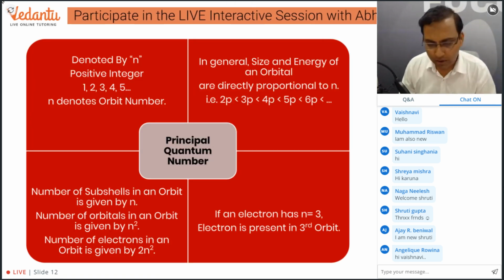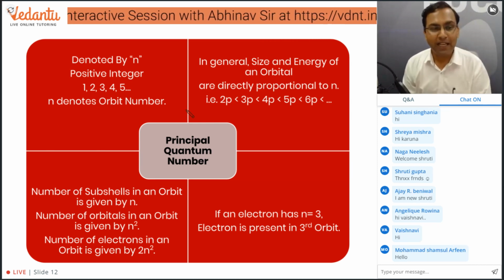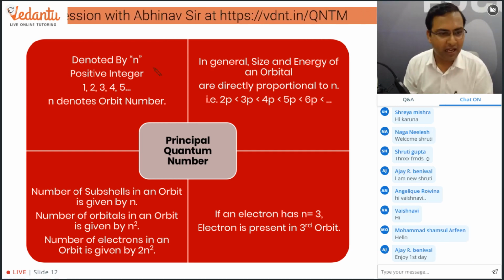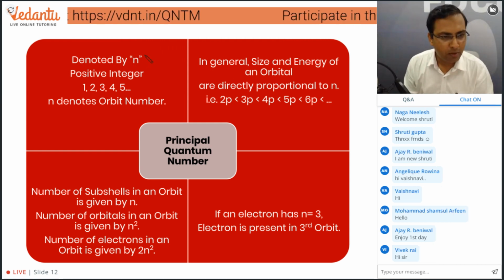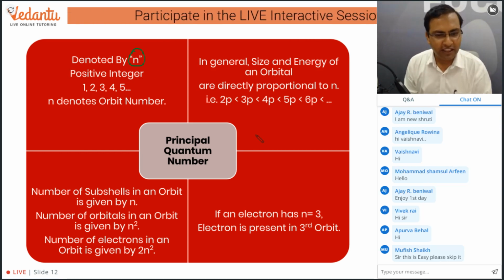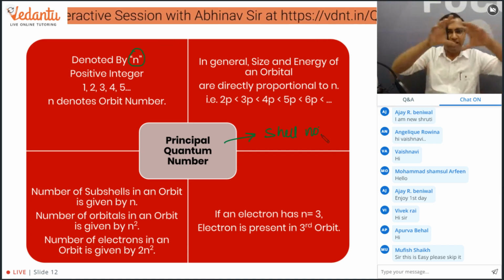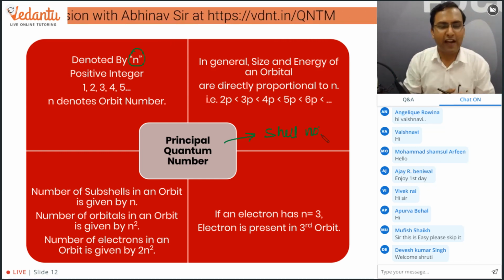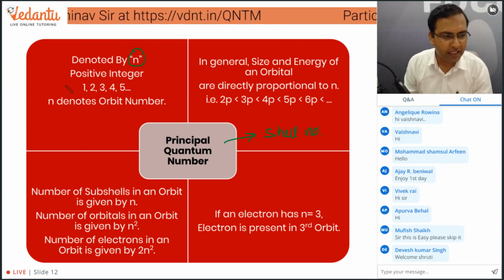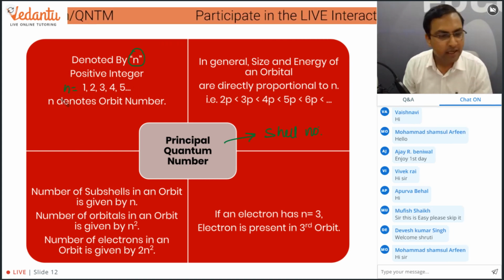Now let's talk about the quantum numbers and what they actually mean. This slide is all about the principal quantum number. What is the principal quantum number? It is denoted by the integer small n. This principal quantum number tells us about the shell number, the spherical region in which there is a probability of finding the electron. The values of n are 1, 2, 3, 4, 5 or any such number.